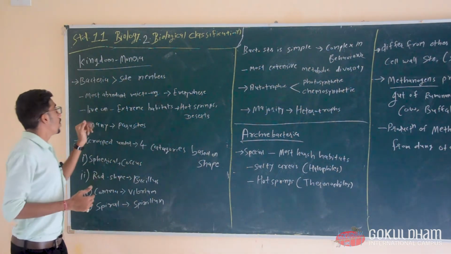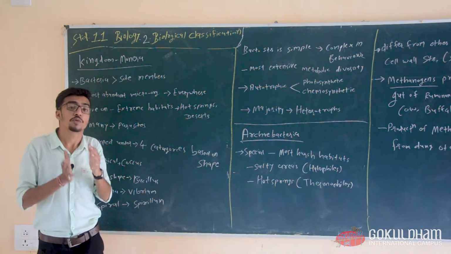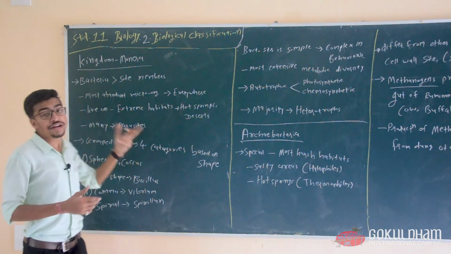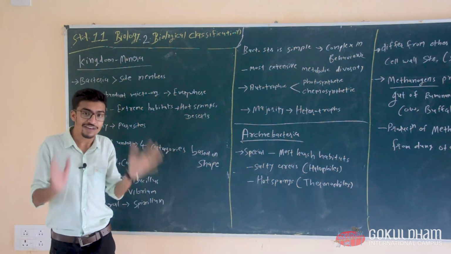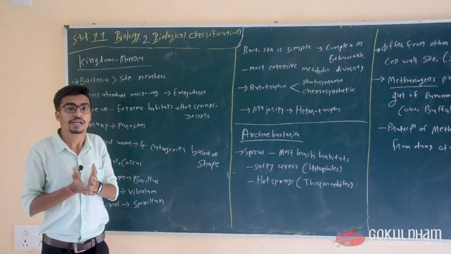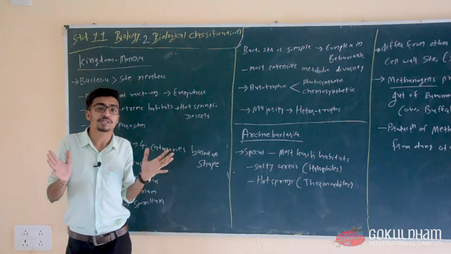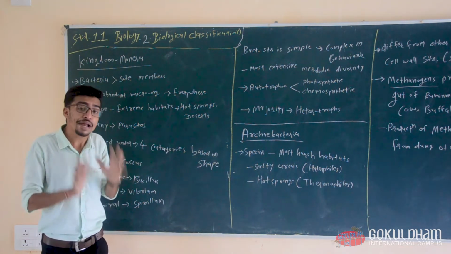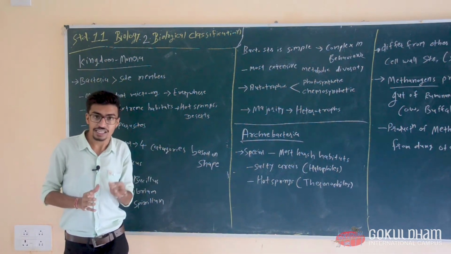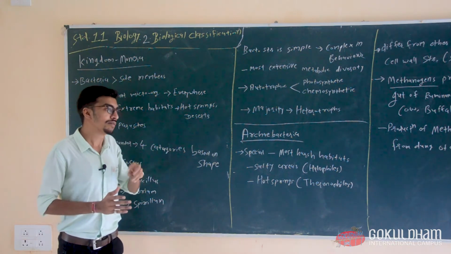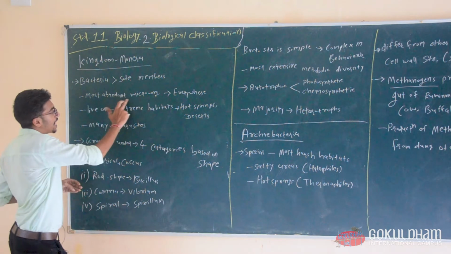Bacteria are also the most abundant microorganisms, meaning everywhere. We will see microorganisms everywhere: on your hands, on the surface of your phone, in our book. Microorganisms are everywhere, and bacteria are the most abundant among all the microorganisms. Some algae are microorganisms, some fungi are microorganisms, but bacteria are the most abundant.